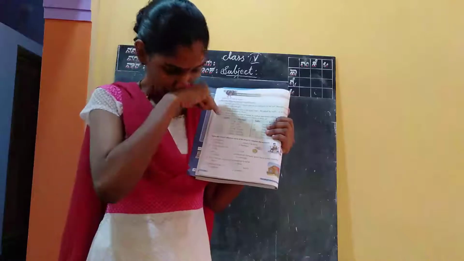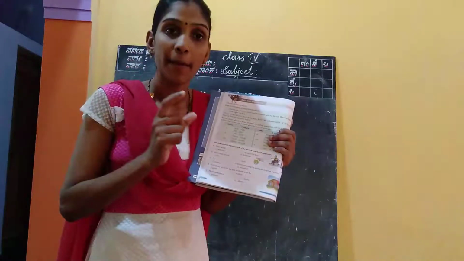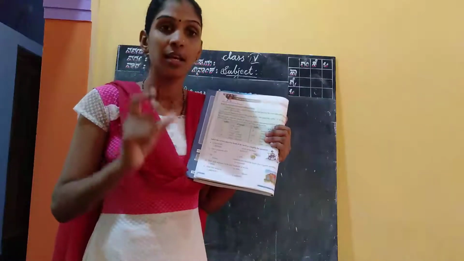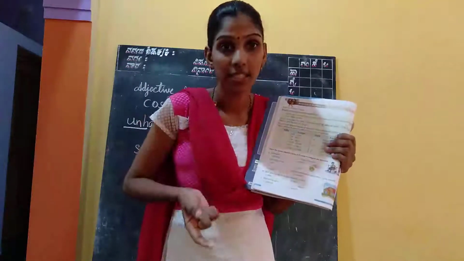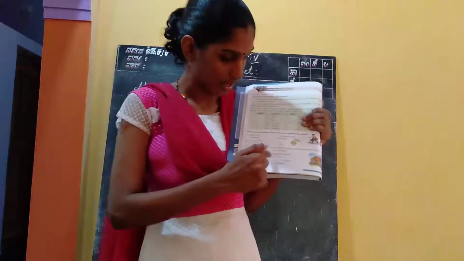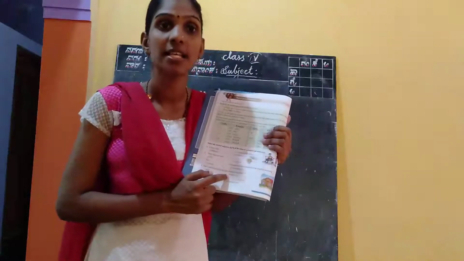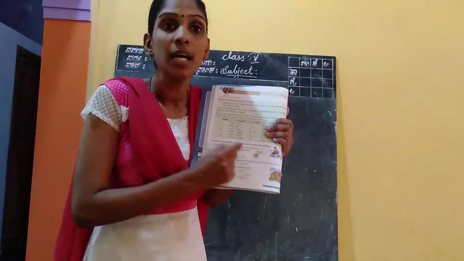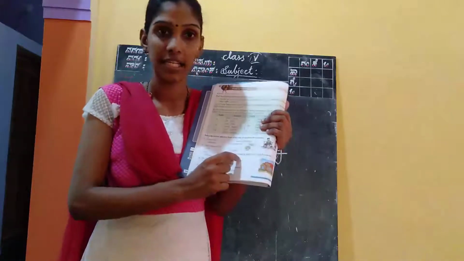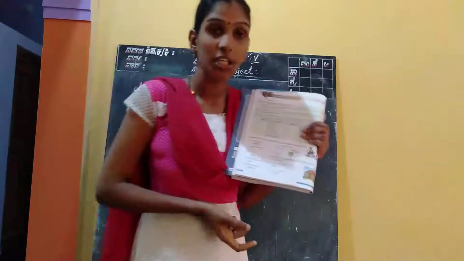And next, climatic. Climate is a noun, and we added the ic suffix and made it an adjective. Next, rainy. Rain is a noun, we added the y suffix and made the adjective rainy. And next, yellowish.